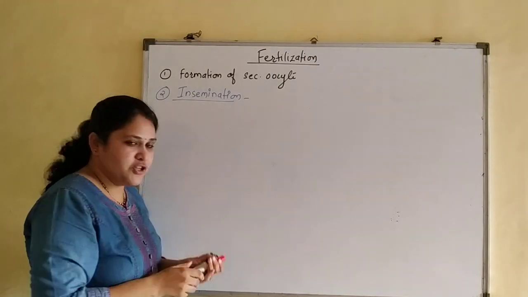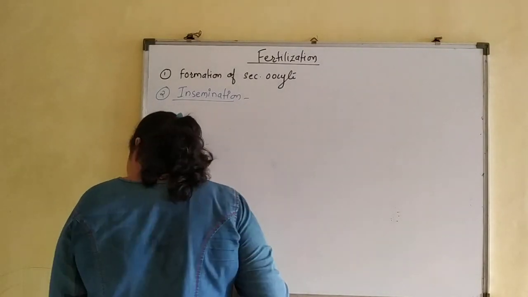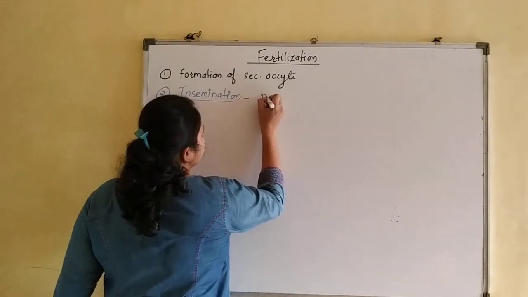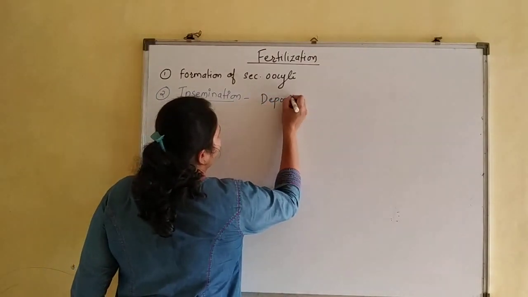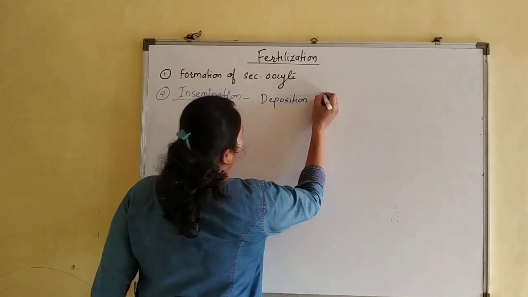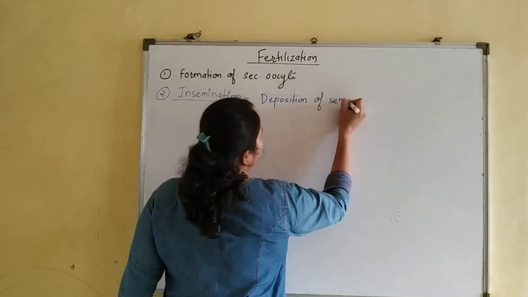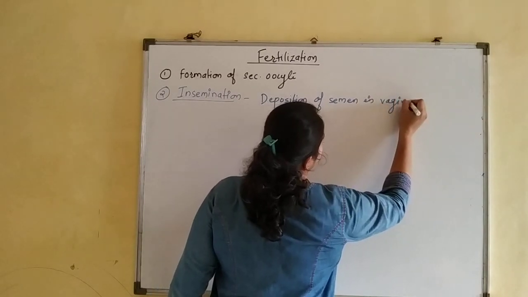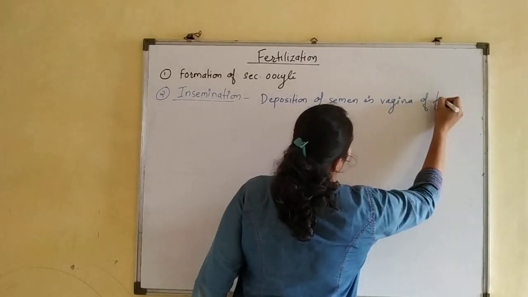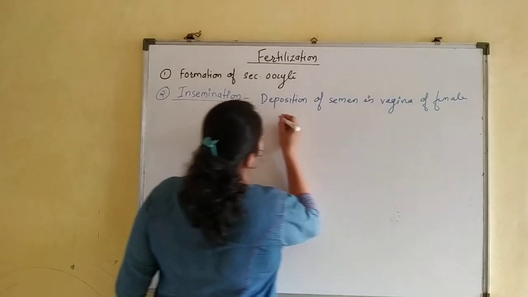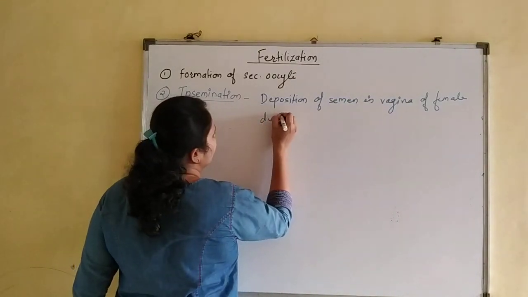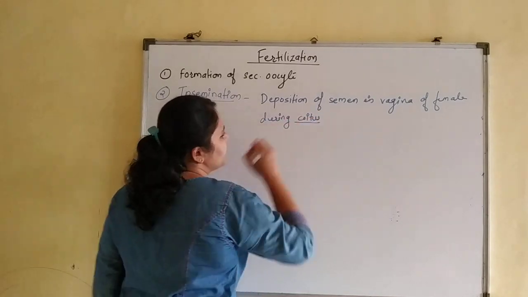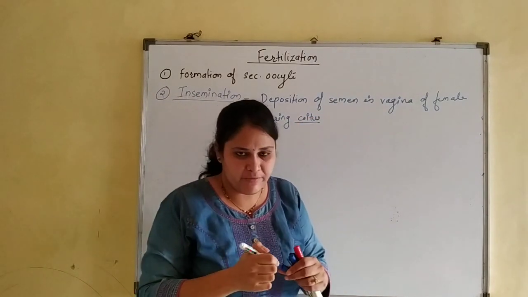Now insemination. Insemination means what? It is the deposition of semen in the vagina of the female during coitus. Now coitus means sexual intercourse. Fine.